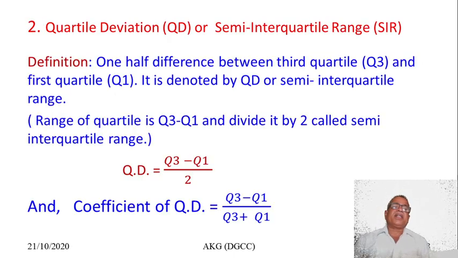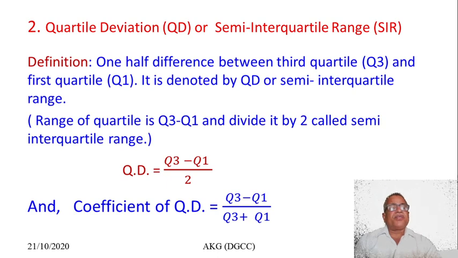Okay. Now the second measure of dispersion is the quartile deviation, also called the semi-interquartile range. And the definition is, we already studied the quartiles. There are three quartiles. Data are arranged in ascending or descending order. Then the observations which divide the data into four equal parts are called quartiles. And there are three quartiles: lower quartile Q1, Q2 and upper quartile Q3.